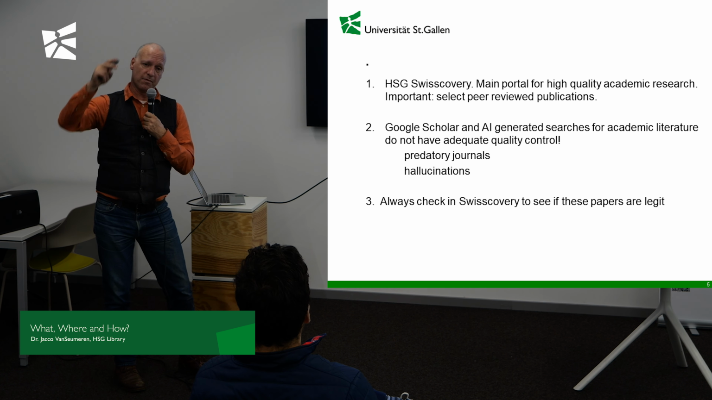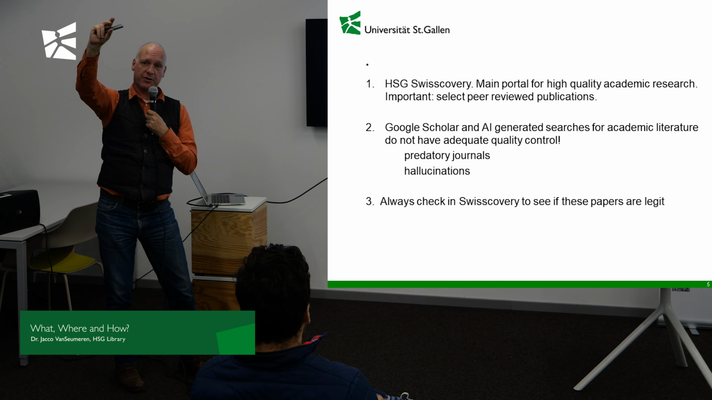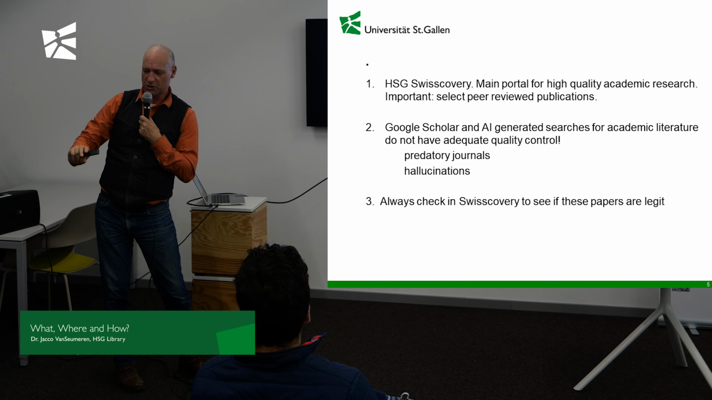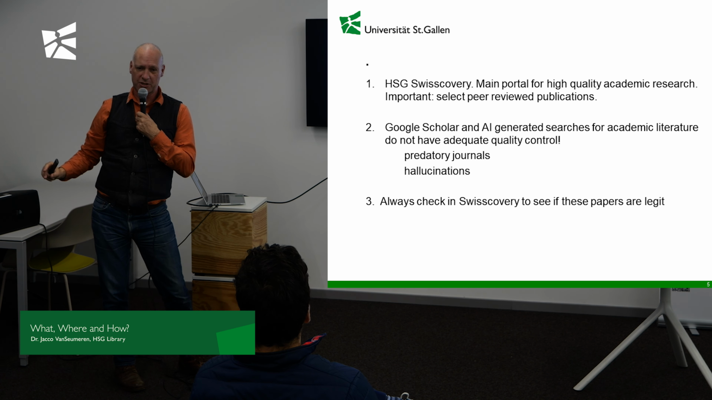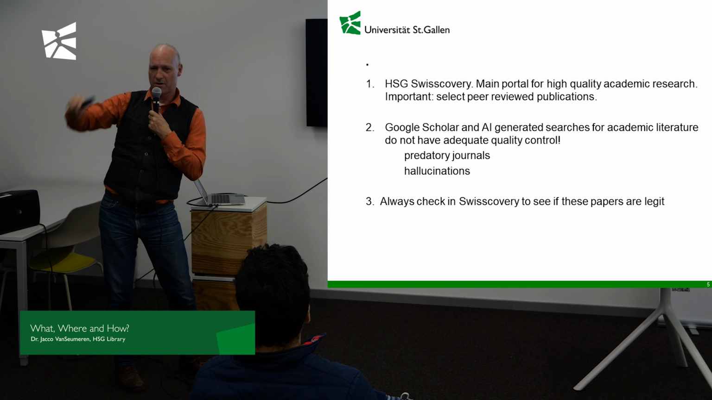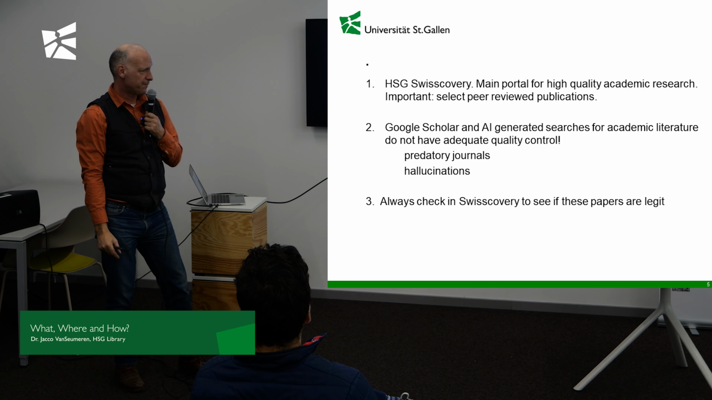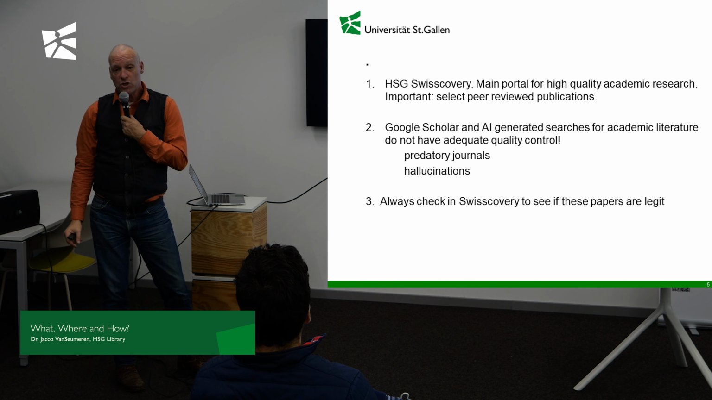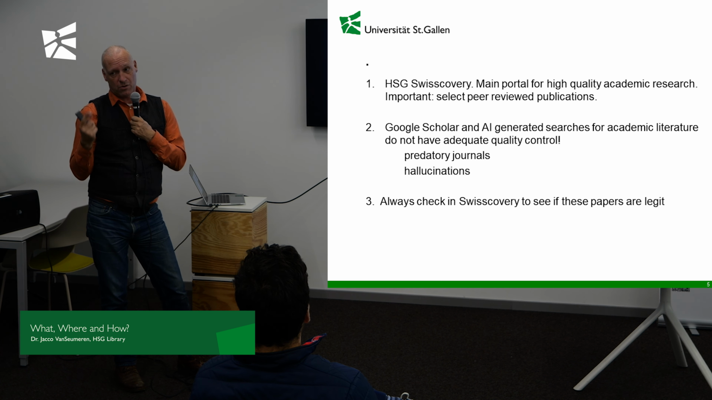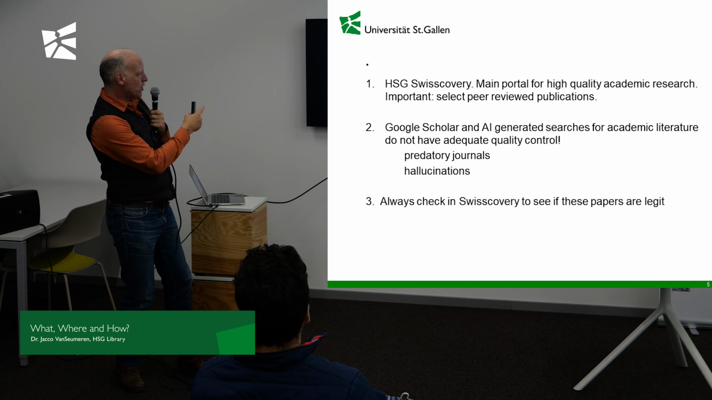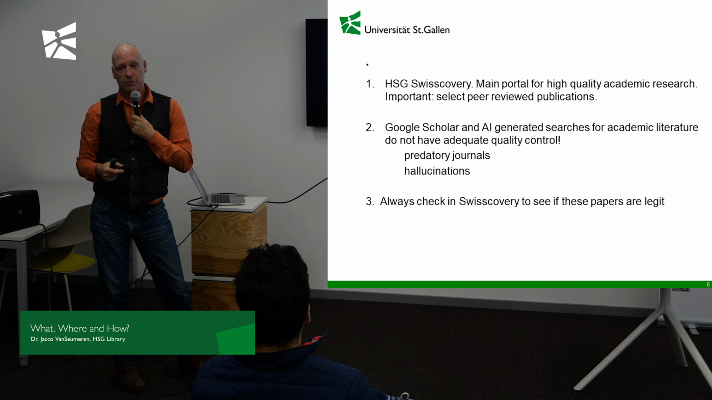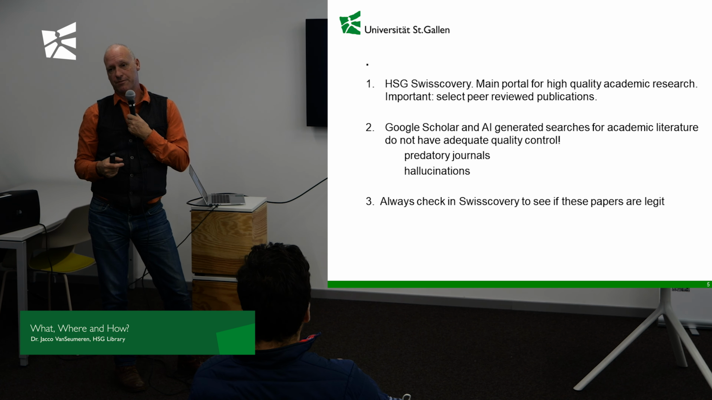The AI will see a name of an author here and what looks like the title of a paper there, and it says, hey, I found a new publication. There it is. So, if you use AI or Google Scholar, always check in Swisscovery to see if it pops up there, to see if they're legit.